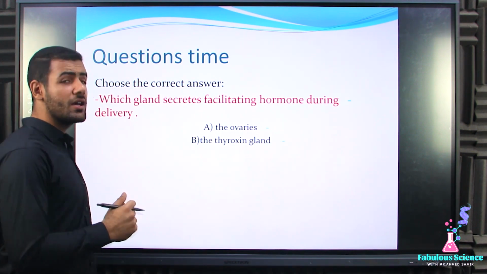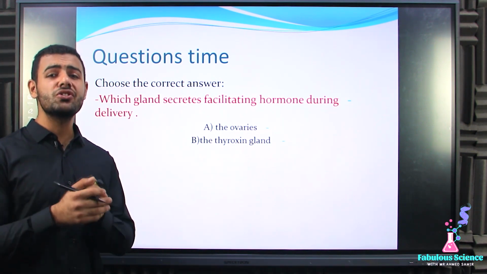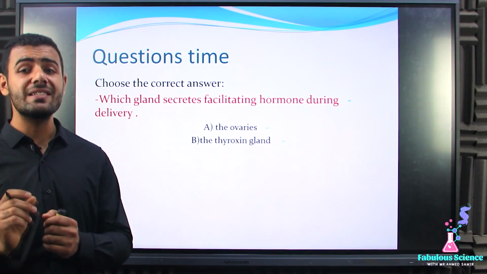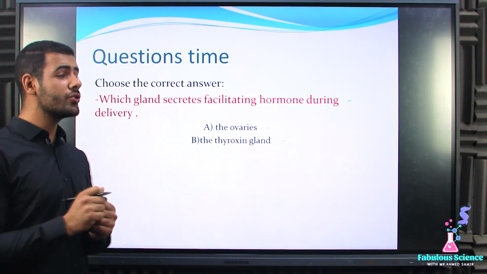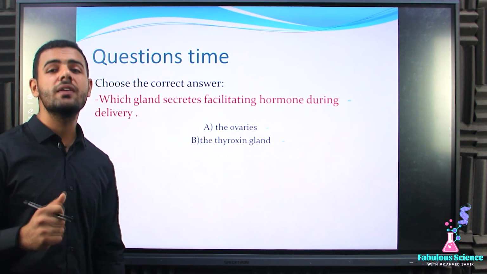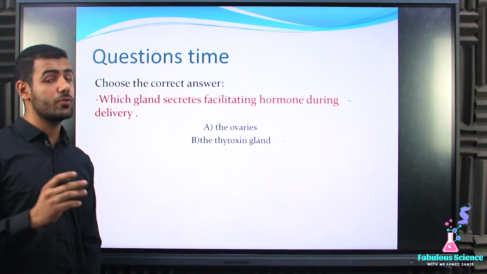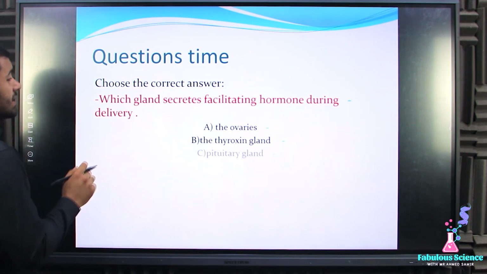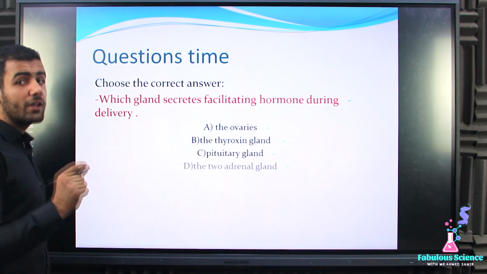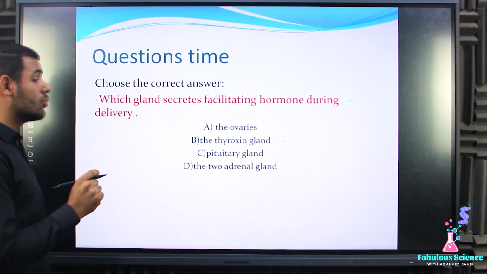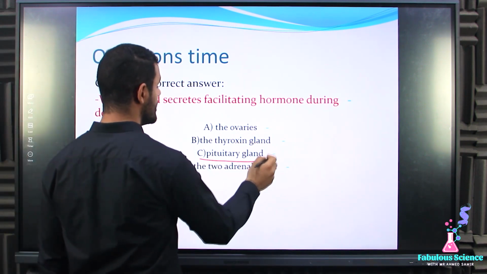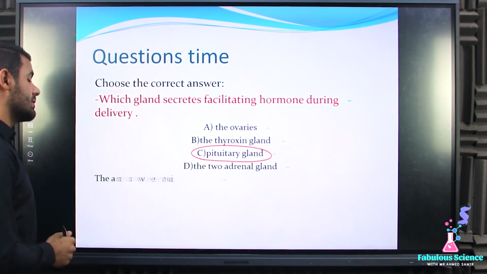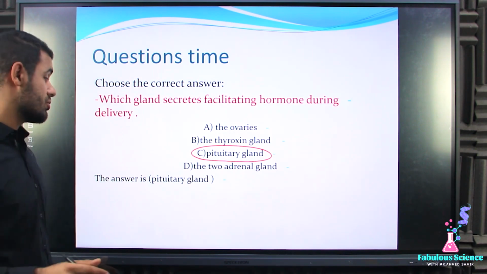The endocrine gland that secretes the facilitating hormone is known as what? The pituitary gland. Of course, because we have a lot of hormones that the pituitary gland secretes. Great. So the gland that secretes the facilitating hormone will be the pituitary gland. Let's move to the second question.